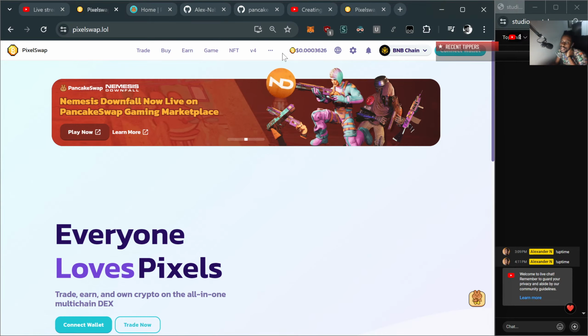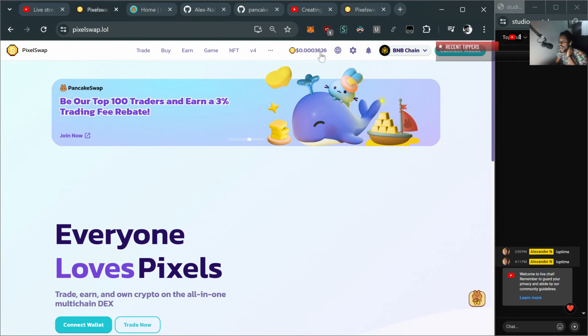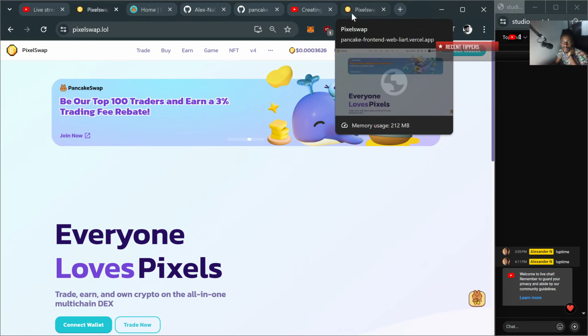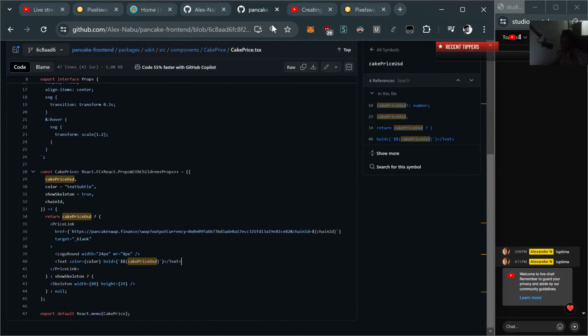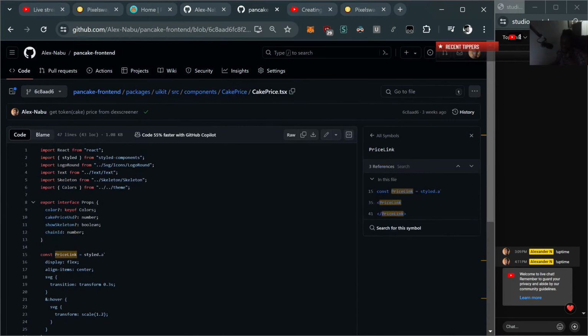So if you have decimal places in your token price, then there's a limiter in the default code that will stop it from showing up. So you want to edit this file here, just like you see on GitHub, and that's UI kit source components cake price.